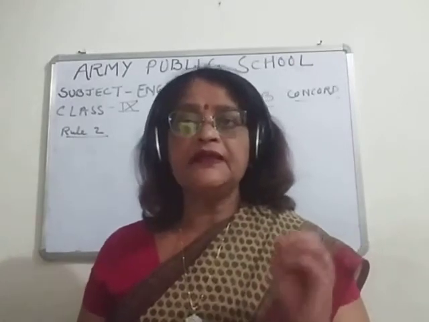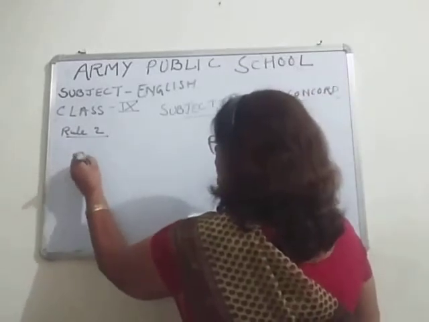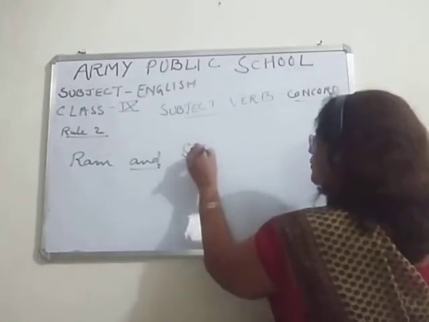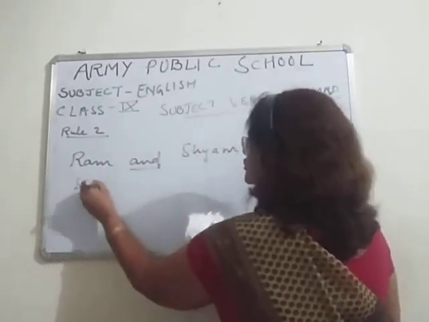Like for example, Ram and Shyam are brothers.